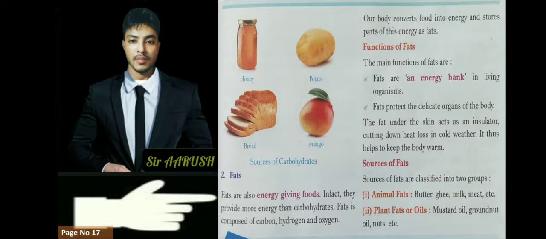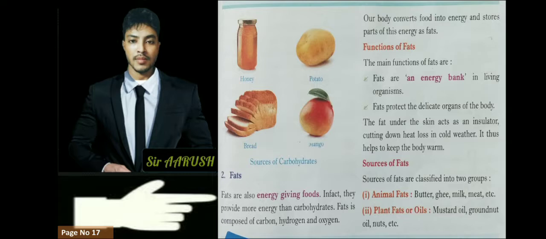Fat is composed of carbon, hydrogen and oxygen. Our body converts food into energy and stores parts of this energy as fats. The main function of fats is to be an energy bank in living organisms. Fats protect the delicate organs of the body. The fat under the skin acts as an insulator, cutting down heat loss in cold weather, thus keeping our body warm.